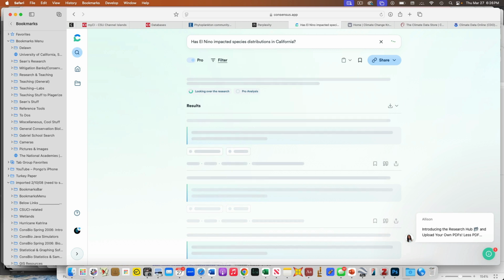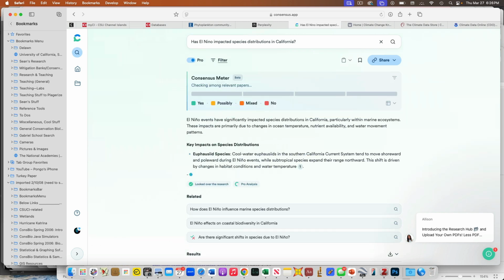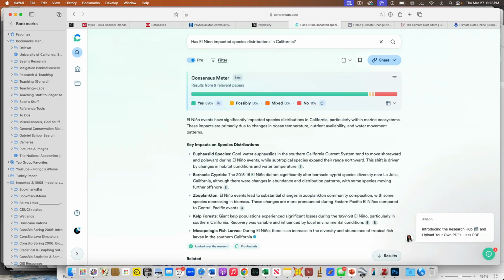And so this is a hypothesis, or a question that I've asked it. It's going to think. And it says, yes, 89% of the sources I found say that it is impacting these things. Okay. So now, these are a type of shrimp kind of thing. These are barnacles, zooplankton, all these different things, right? So now I can start to go to these references.